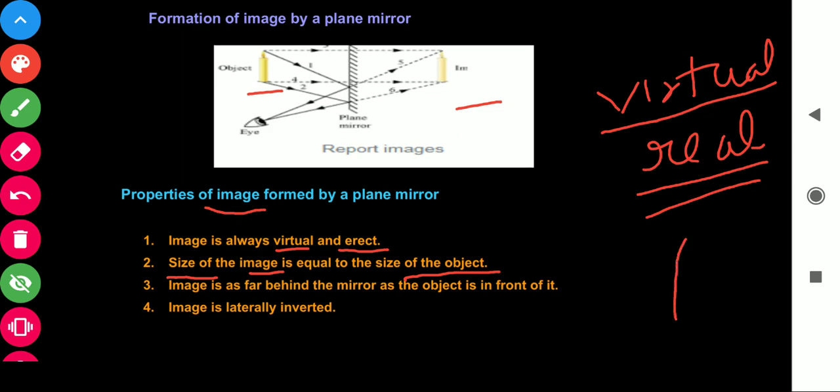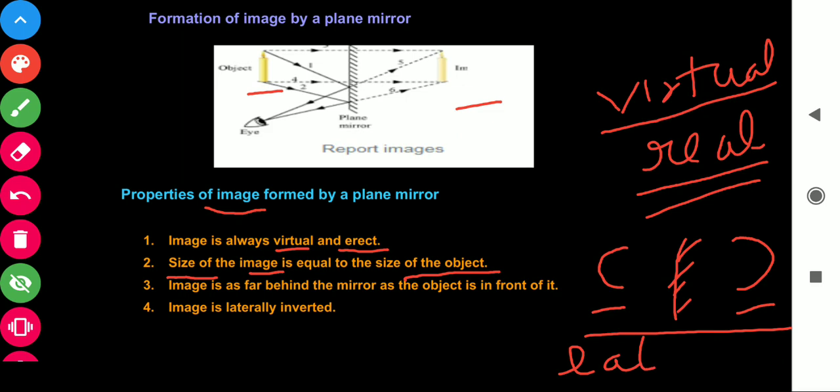When we write C here and look at it through a plane mirror, we will see it like that. It means its right side becomes left and left side becomes right. This is called laterally inverted. It means the image is laterally inverted.